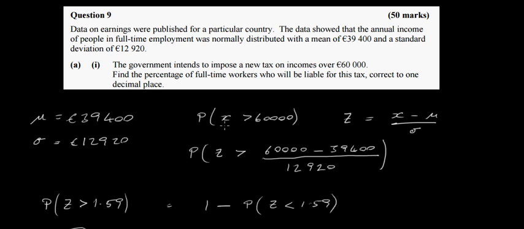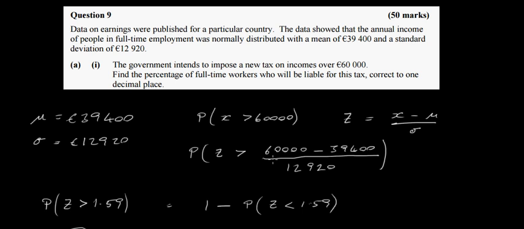Our x value, what we're looking for initially is the probability that people will earn more than 60,000 euros, and we can convert that then to a percentage. So what we're looking for is the probability that our x value here will be greater than 60,000 euros. So we've got to convert this 60,000 euros to a z value first, so we use this standard formula here. Z is equal to x minus mu over sigma.